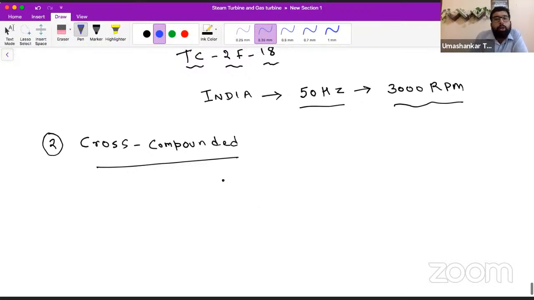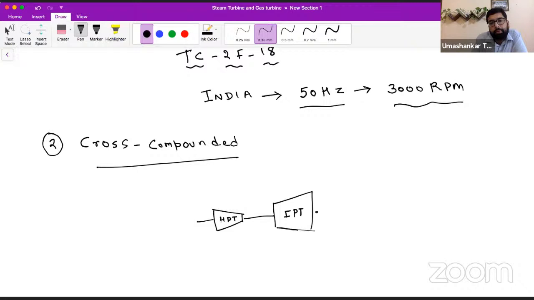So in cross compounded, we have two generators. The arrangement I am making is somewhat like this, a general arrangement. So this is one generator.